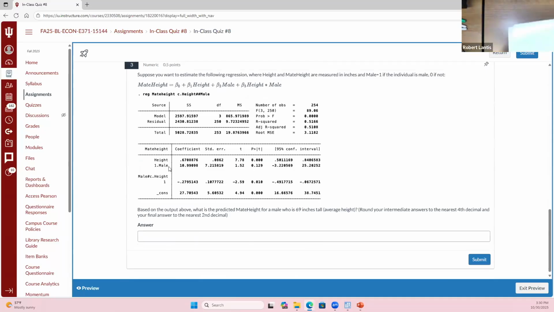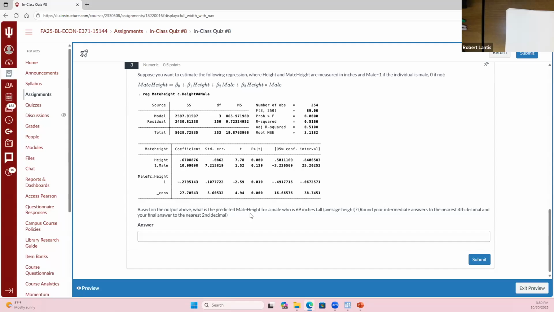I'll end class thinking about this idea. If I've got the same regression results, but I want to predict mate height for someone who's 69 inches tall, how would I go about doing that? If I just want to predict mate height for a male who is 69 inches tall, what would I do?